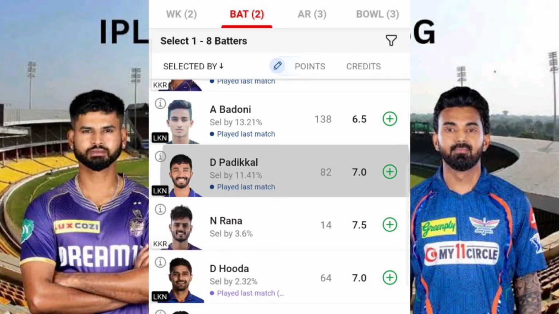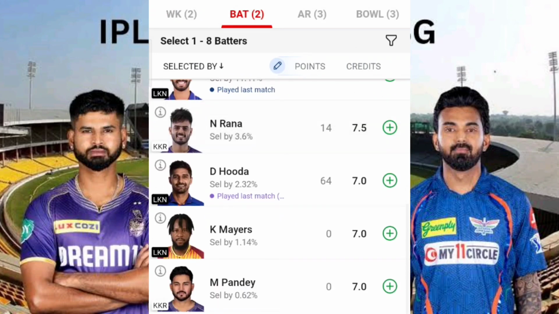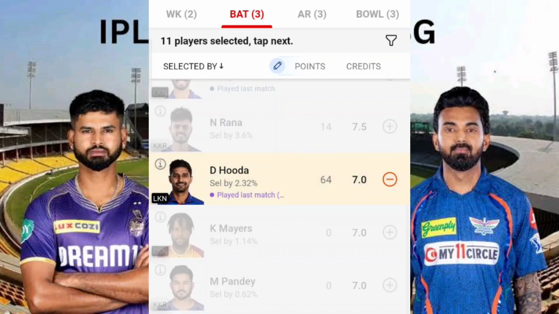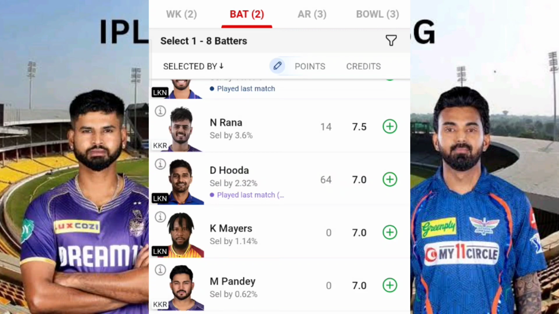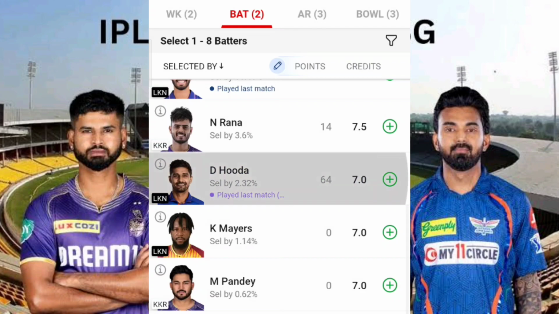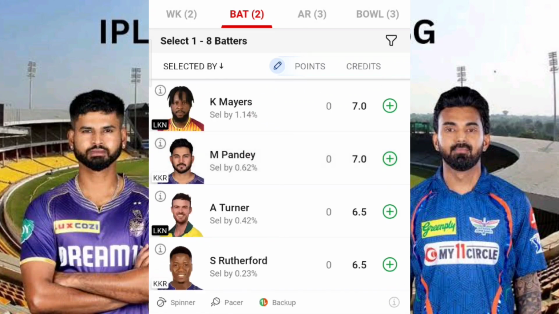Fine. As of now, I'm not going for any of the players. But in the case of Deepak Hooda, if he plays tomorrow's match, I may. If that is the case, then I will include him, because if he plays tomorrow's match, then definitely he will be the impact player. Mark my words, because of the psychological factors as well as the capability and potential of this particular player. I don't think any other player will be given chances here.